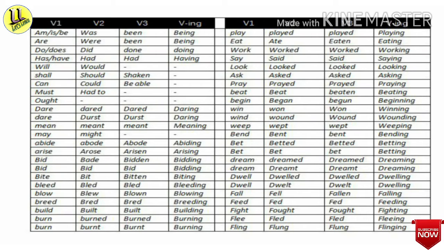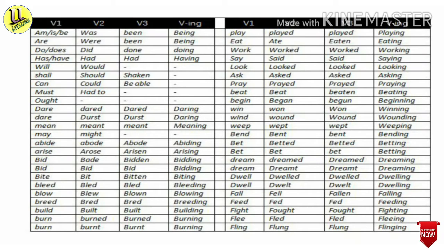In the V1 column, I have written am, is, are, be. These are the V1 forms of the be verb, and its V2 form is was, V3 form is been, and ING form is being.